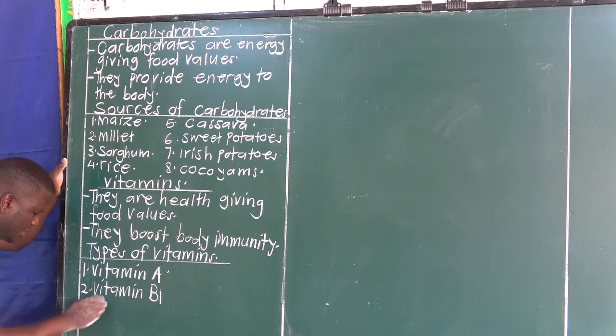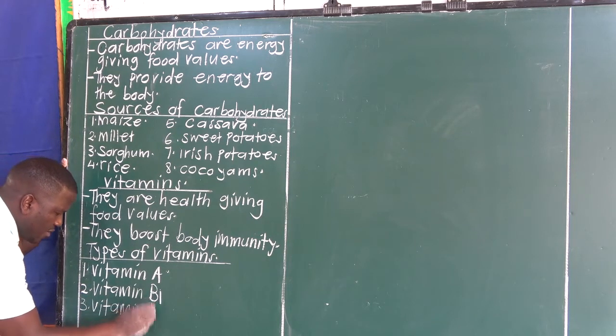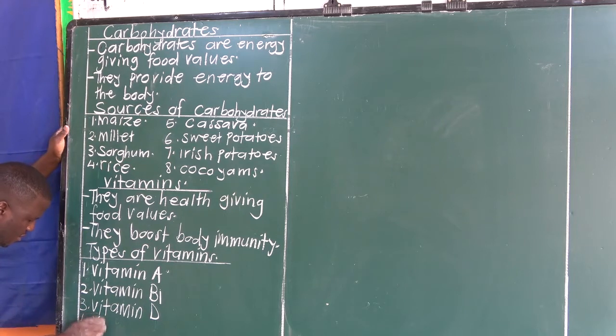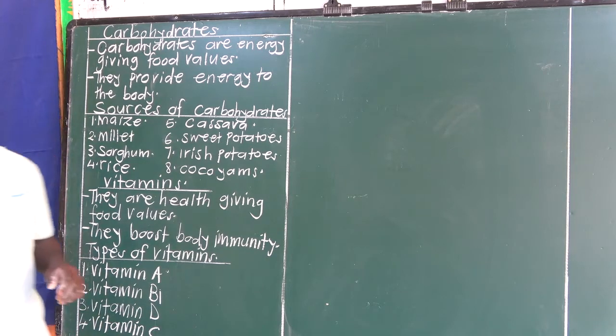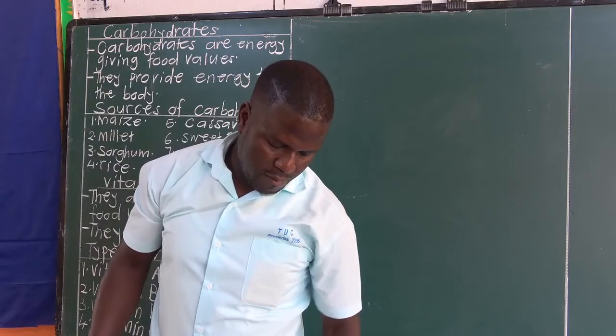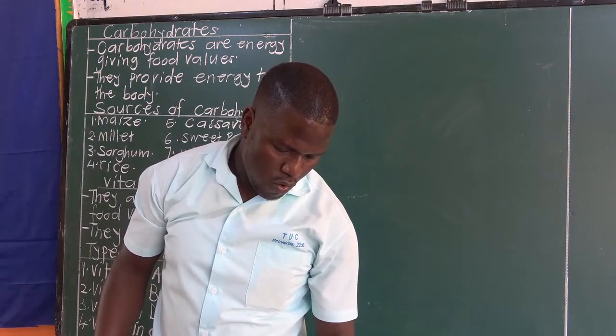We have vitamin D. Then we have vitamin C. So these are types of vitamins. We have vitamin A, vitamin B1, vitamin B2, and so on.